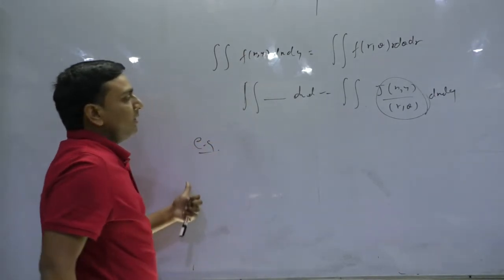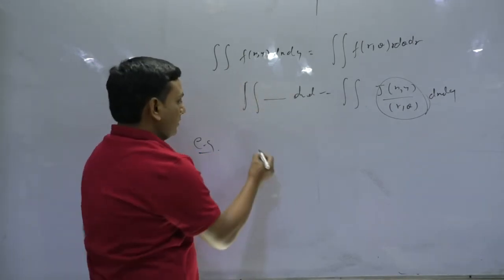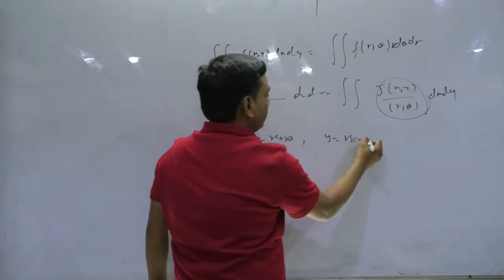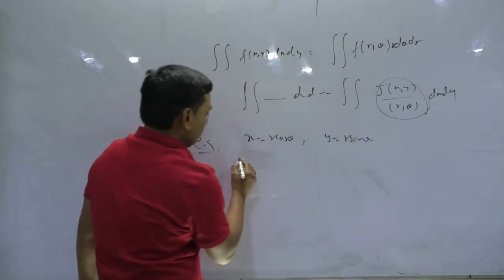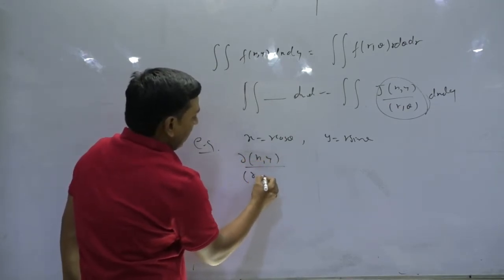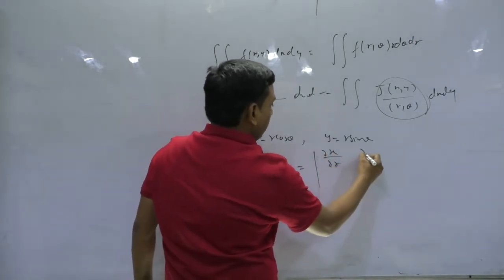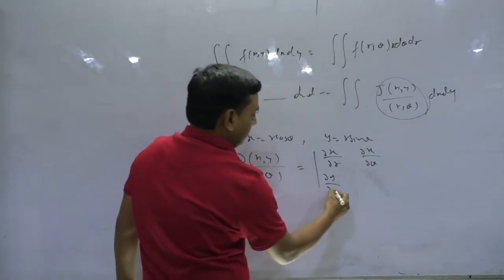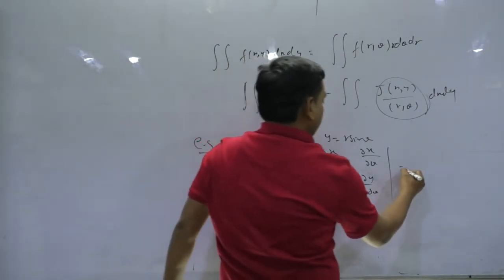So for example, if I want to convert Cartesian to polar, so what is x? That is r cos theta, y is r sin theta. For the Jacobian, ∂(x,y)/∂(r,θ), okay बच्चे, this will be nothing but ∂x/∂r, ∂x/∂θ, and the other variable y, ∂y/∂r, ∂y/∂θ. So ∂x/∂r क्या हो जाएगा बच्चे?